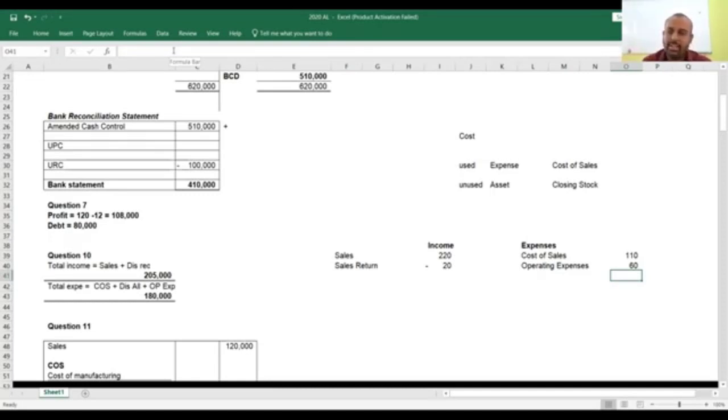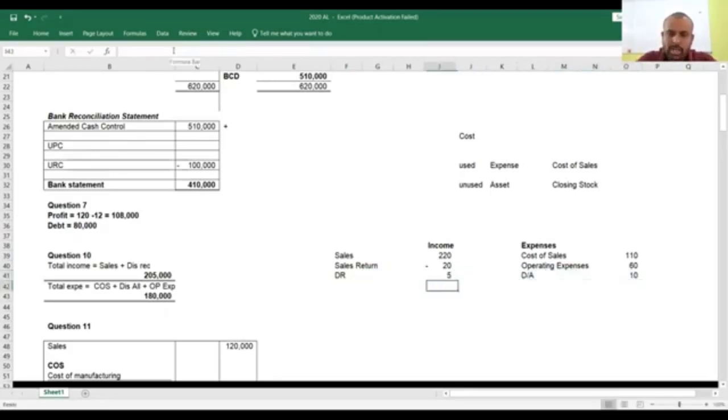So then you can't recognize that as an income. Cash discount received is an income, that is rupees 5,000. And the cash discount allowed is an expense, which is 10,000.